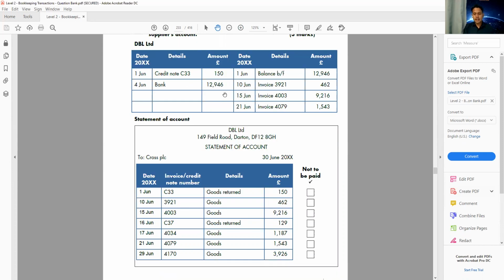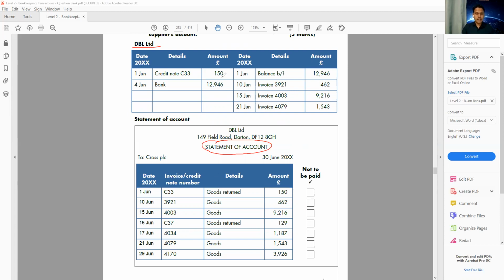So they're asking, on the statement of account, try to find 3 items that I'm not going to pay. Why? Because they are missing from my book. Which one is my book? This one. Let's have a look. Which one is missing? So let's check with this one.